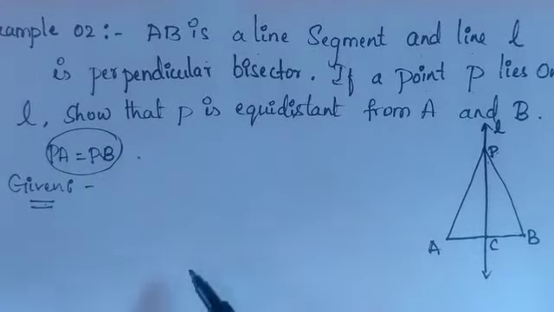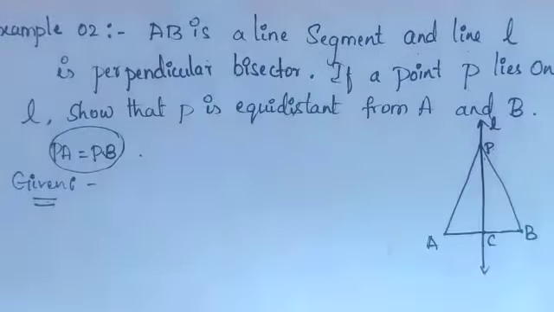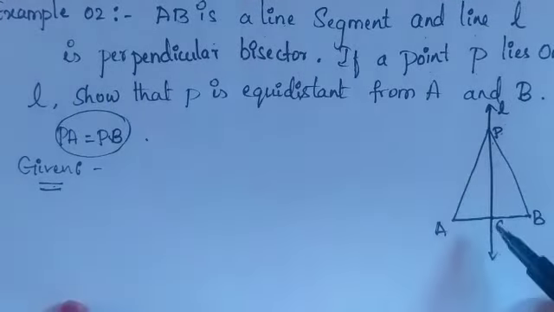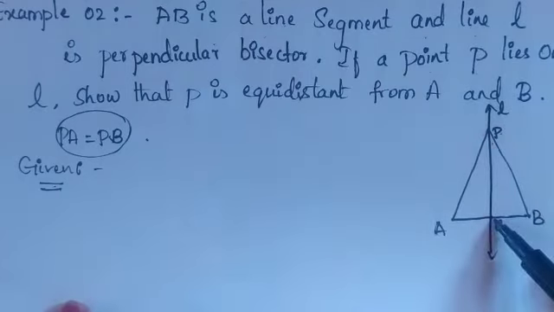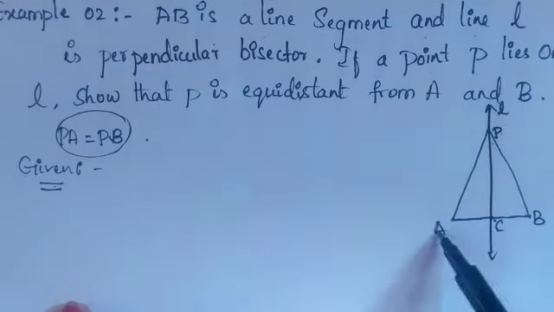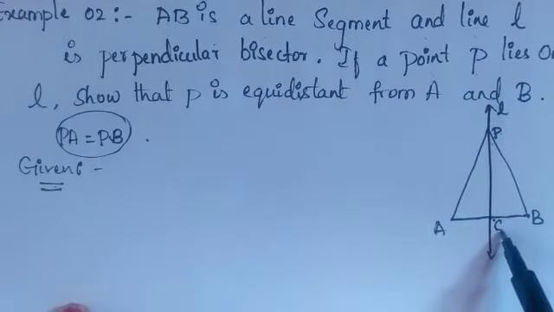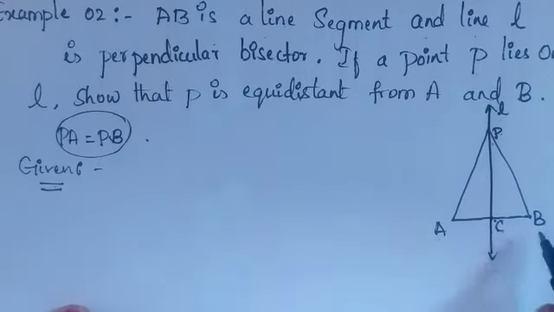Given here is AB is a line segment and L is the perpendicular bisector. Perpendicular to AB, and this C is the midpoint here. If C is the midpoint, I can write AC is equal to BC.